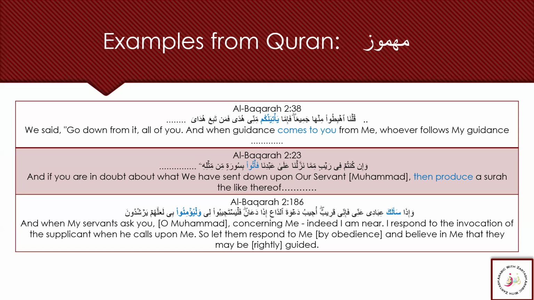This is Atayati, from Yati and Nakum. Yatiyannakum means comes to you. This is the present tense, Fel Mudari, and it has the root letters Hamza, Ta, and Ya. Then Fatu, again with the root letters Hamza, Ta, and Ya, and this is the Antum version.